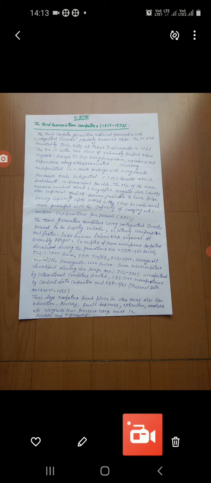Okay, the third generation computers using integrated circuits proved to be highly reliable, relatively inexpensive, and faster. Less human labor was required at the assembly stage.